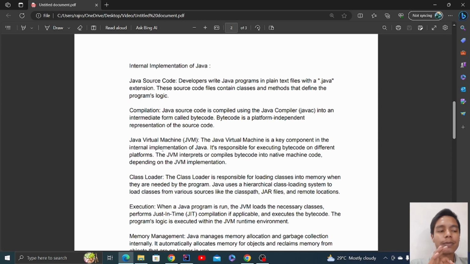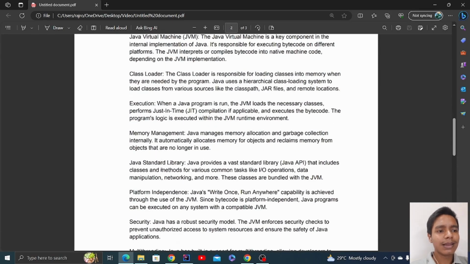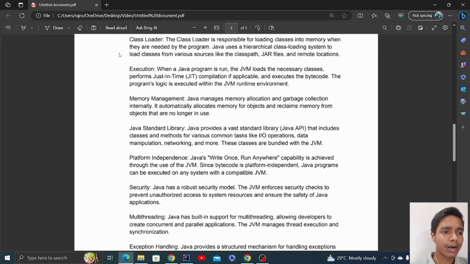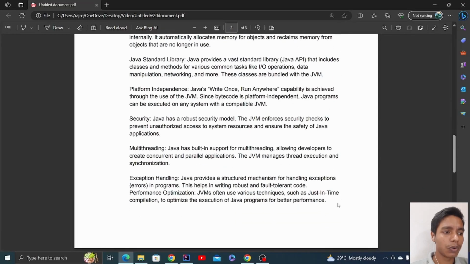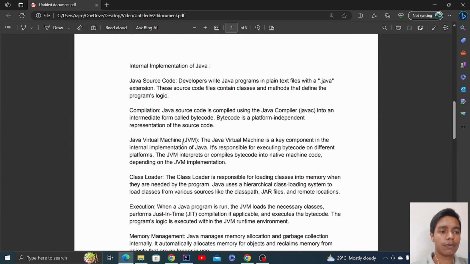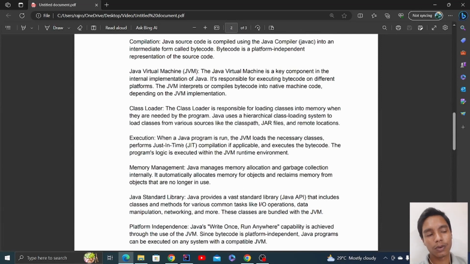As I said, JVM is the one which converts the source code into the machine code. The compiler contains the JVM. That's it, right? Then we have different things. You can read about it. I'm not going to get into much detail over here. I was just showing you the basic implementation of how Java works.